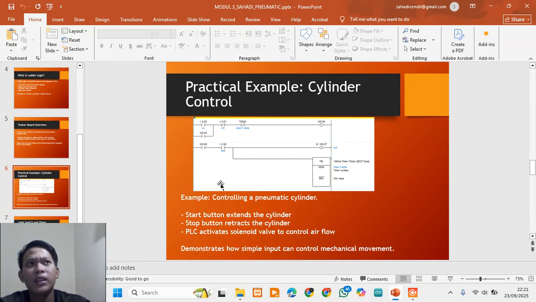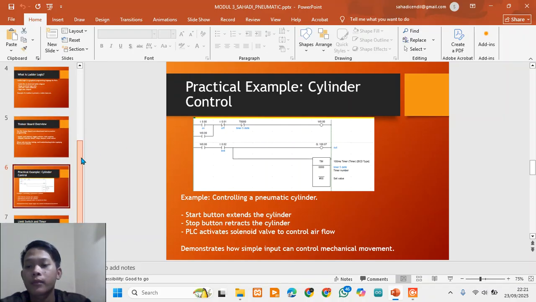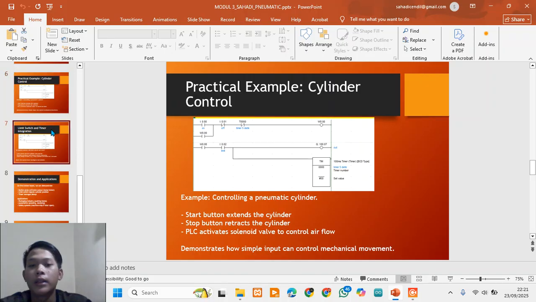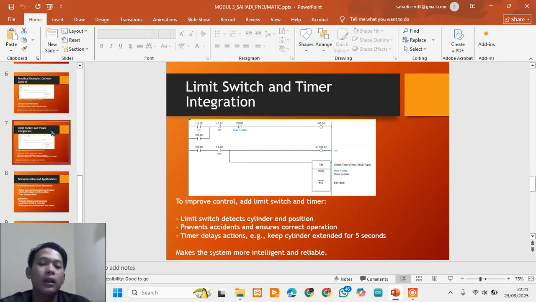Even though it looks simple, the same principle applies to much more complex industrial systems. Next, the next slide, limit switch and timer integration.